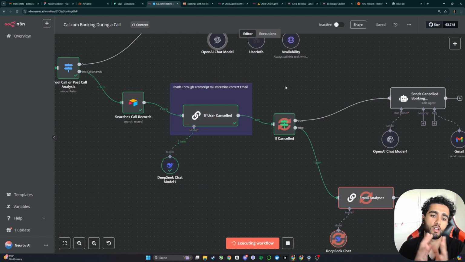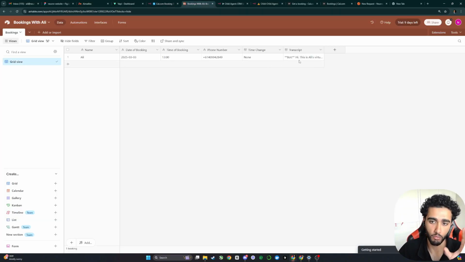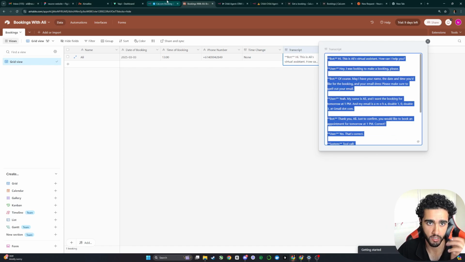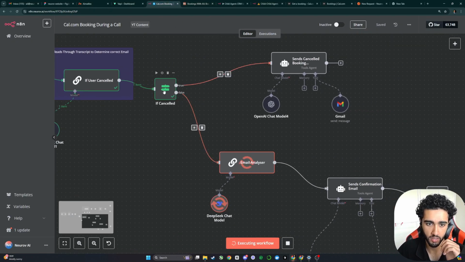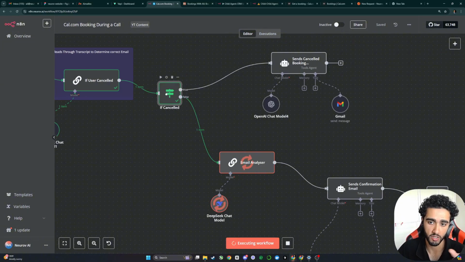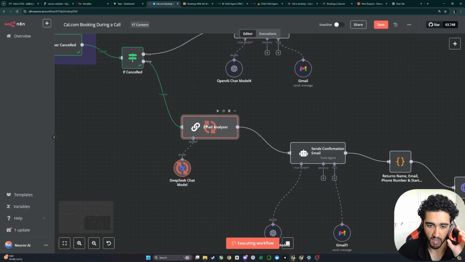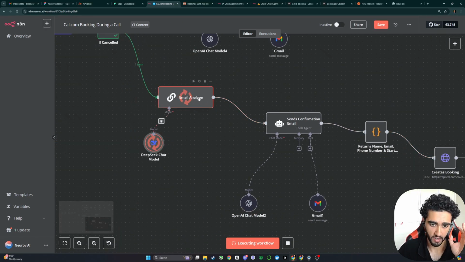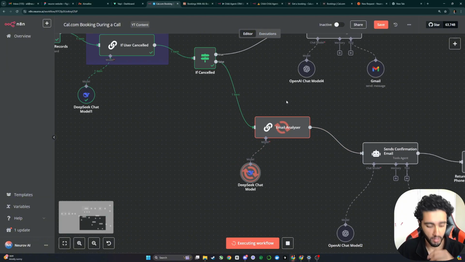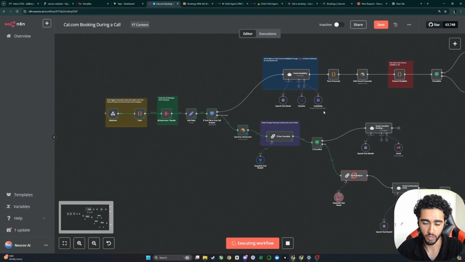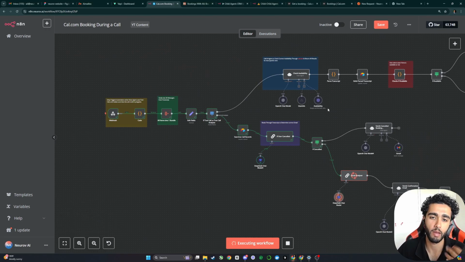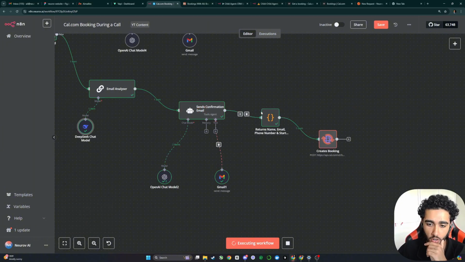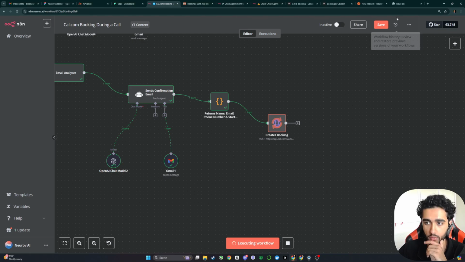So this is basically going to check and read through the transcripts, which has just been formatted a bit nicer, and it's going to read through that to determine if the user has cancelled. In this case, we haven't cancelled, but I'll be showing you what that looks like if we do. This is going to analyze the email, which is what we need in order to send the booking. So once it does that, it'll basically grab the email for us to use. And then next, once this is all done, we're going to recall the agent and cancel the booking and see what happens then. So fingers crossed that works, but hopefully now it's going to send the confirmation email and it's going to create the booking for us.